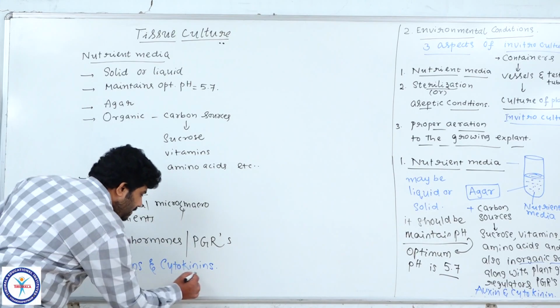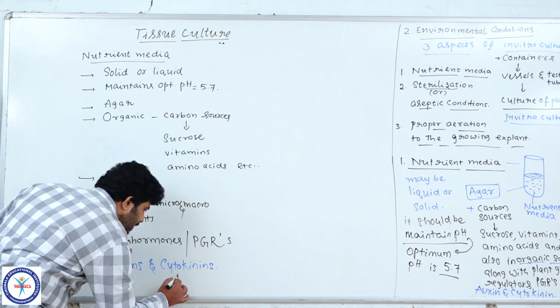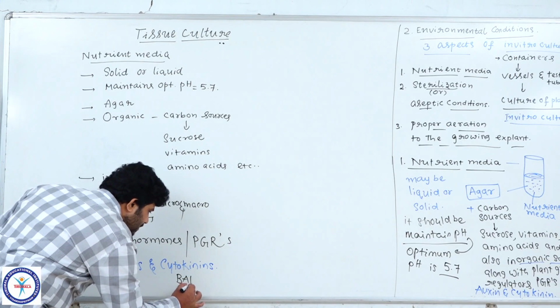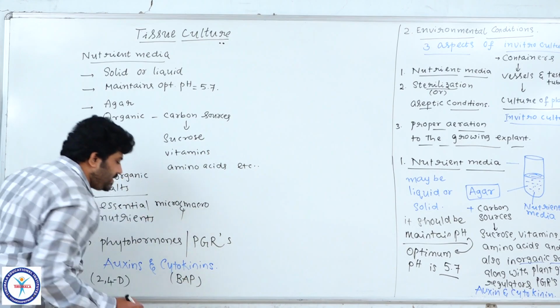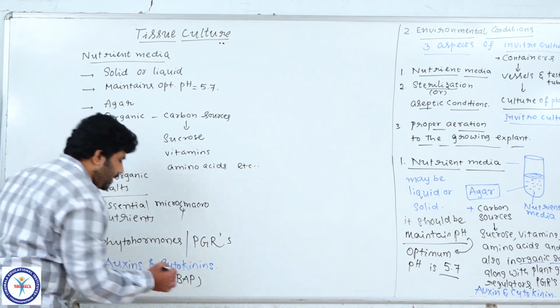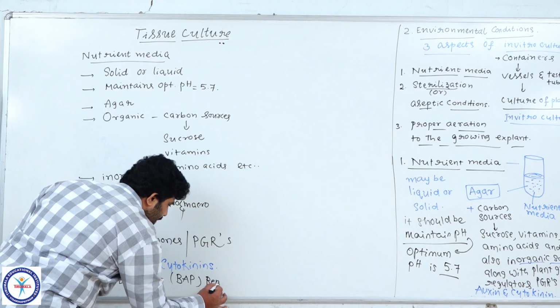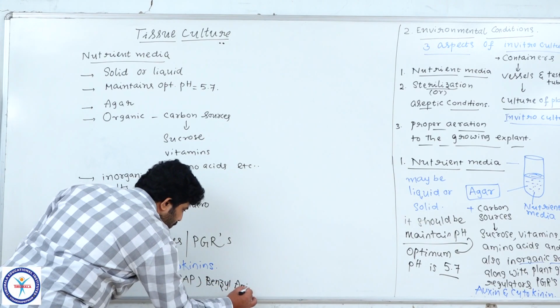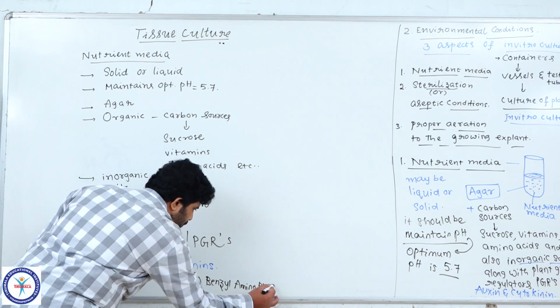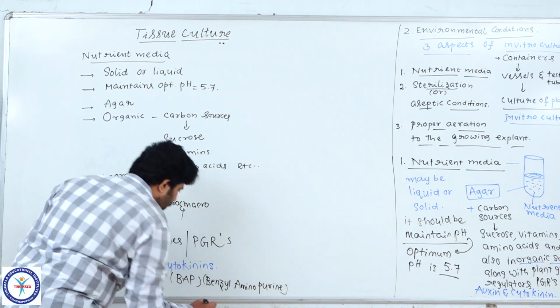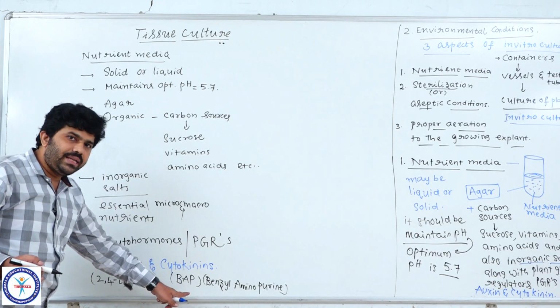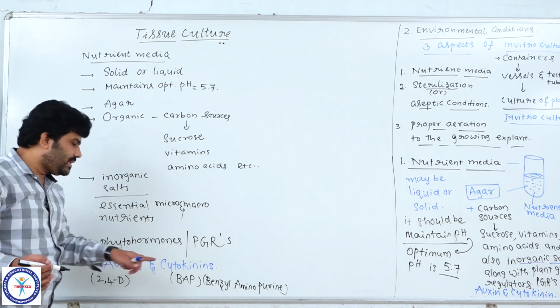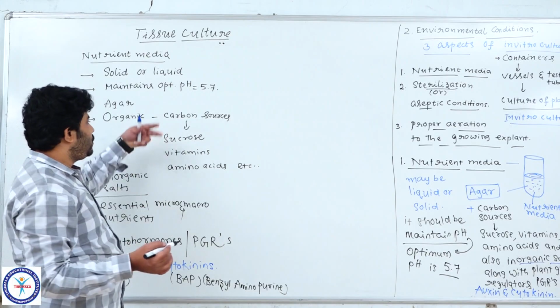In the place of cytokinin, we use a synthetic cytokinin called BAP, benzyl aminopurine. Please note it down. This is the synthetic cytokinin-like phytohormone. These two we have to add to the nutrient media.